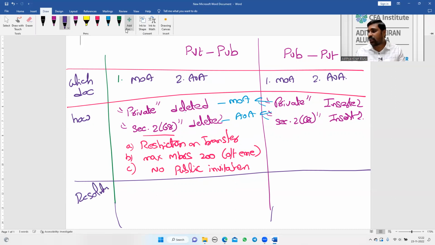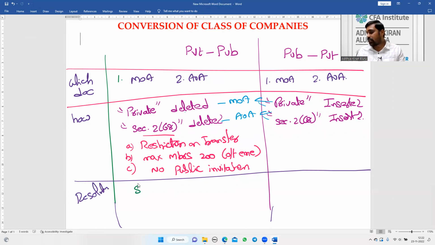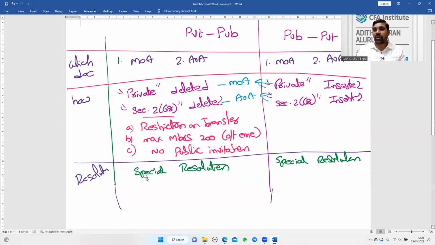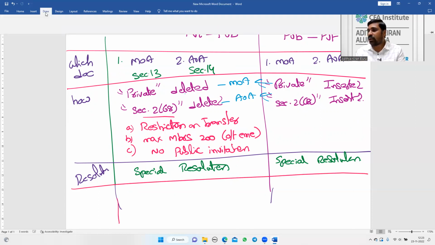Section 13 deals with alteration of MOA and section 14 deals with alteration of AOA. Both sections require passing a special resolution. So these are the types of resolutions.